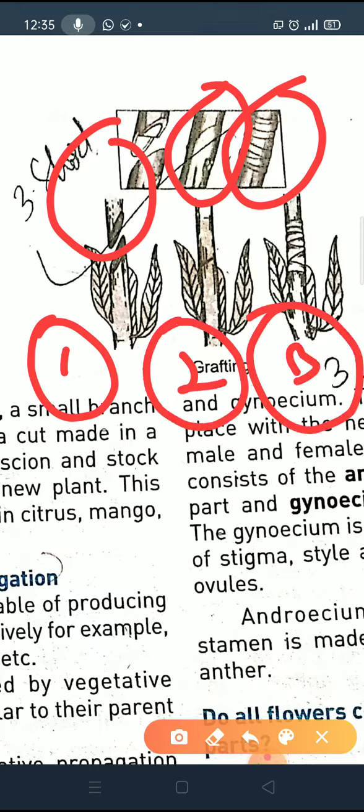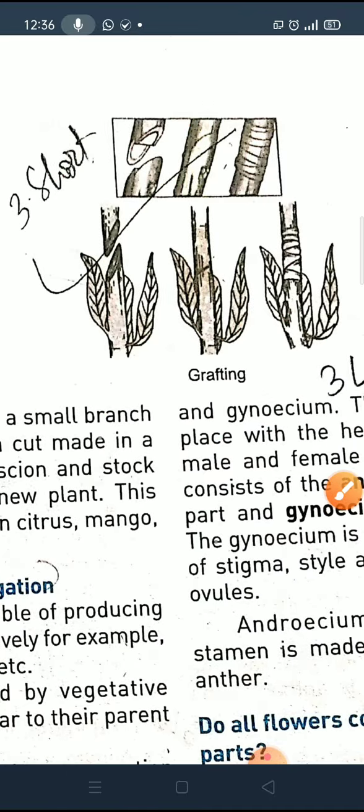So what will happen after some days? You will see from this tied portion new plants will start growing. So this is grafting. In this type of grafting we can reproduce a healthy plant. Understood? If you want to improve any plant's quality, then we can use this type of method.